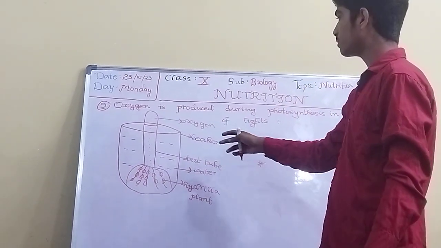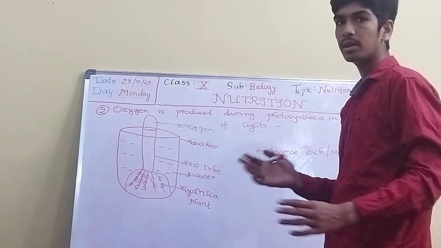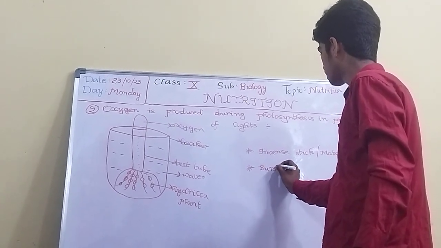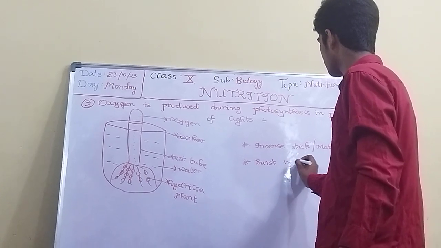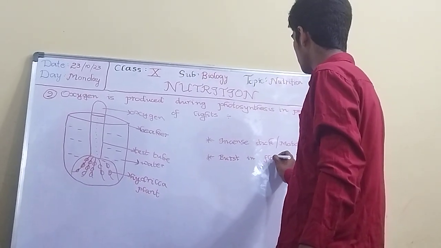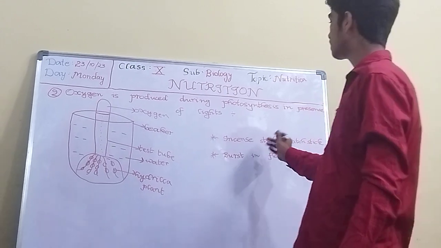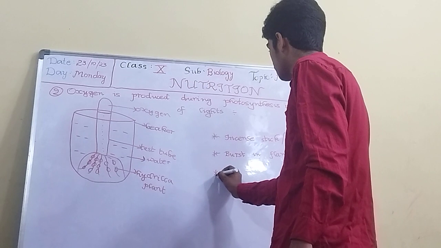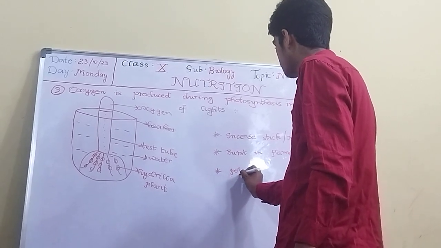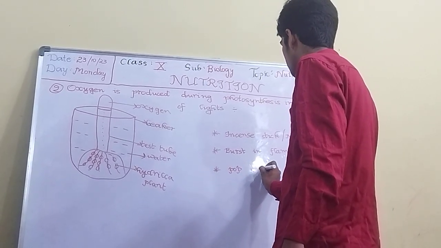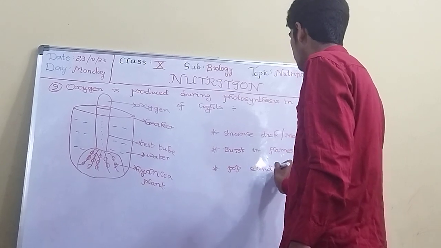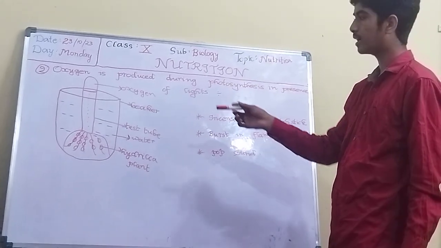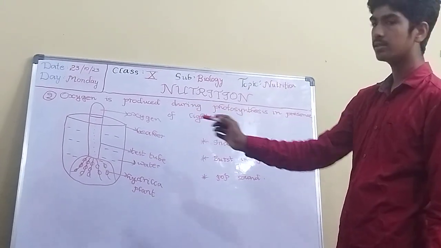When we insert this, we will notice that it bursts into flames. It means when we insert this incense stick, a pop sound will come from the test tube. When this gas bursts into flames, we can say that oxygen gas is liberated from this hydrilla plant.